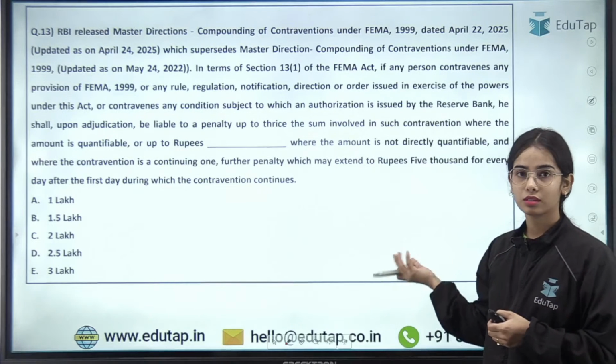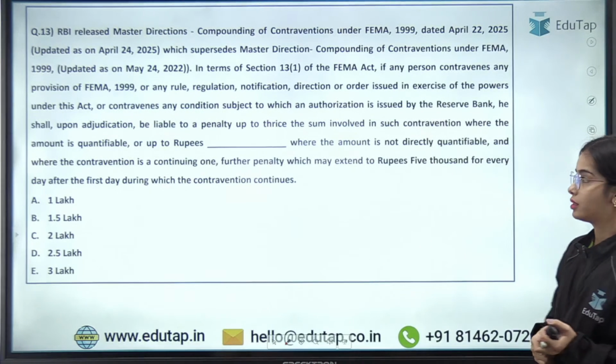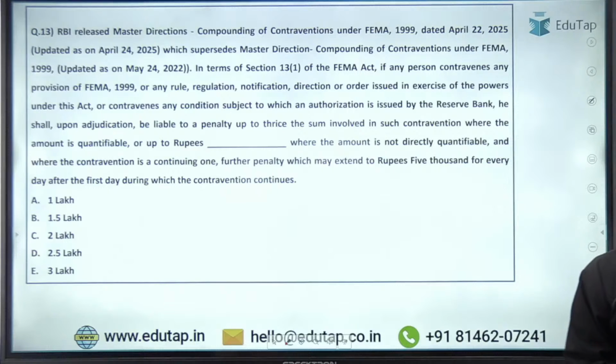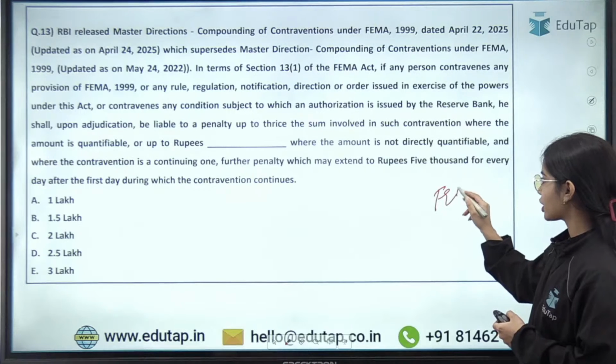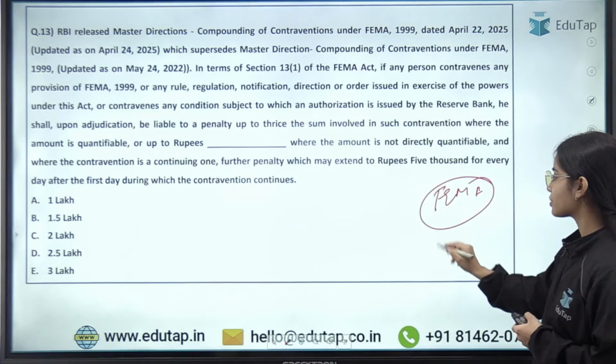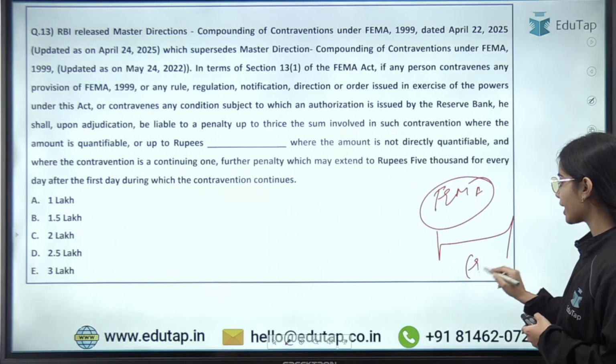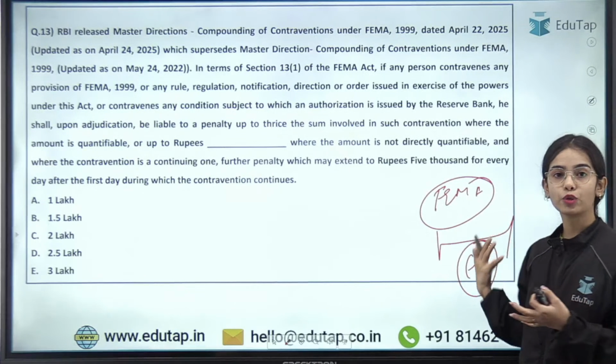Coming to the 13th question. Try to answer this question. It is regarding compounding of contravention. There is the Foreign Exchange Management Act, in which there are some limitations on how you can use foreign exchange.